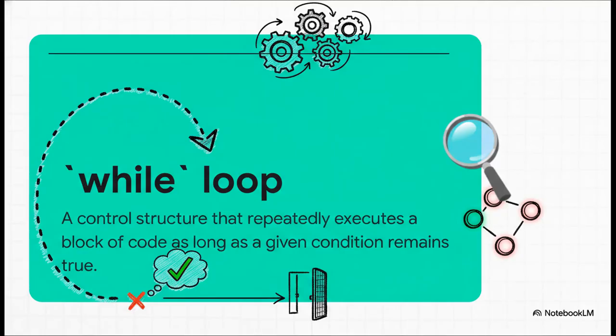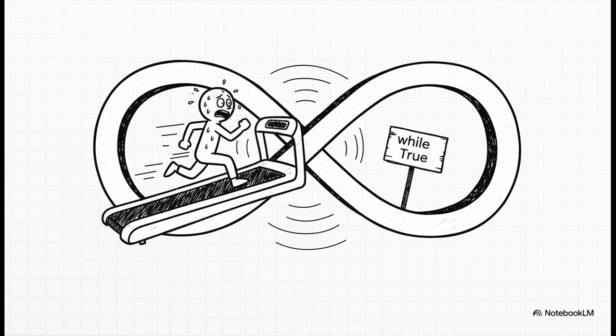The rule for a while loop is super simple. As long as the condition you give it is true, the code inside the loop will run. The second that condition becomes false, the loop stops dead in its tracks. This is perfect for stuff like waiting for a user to type something or processing data until you get a specific stop signal.